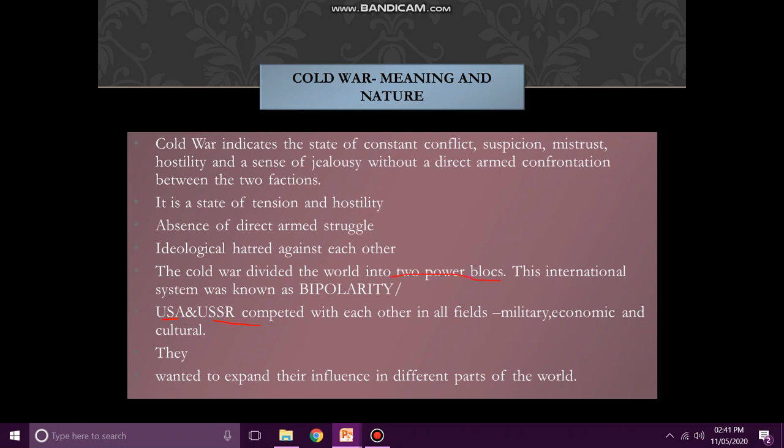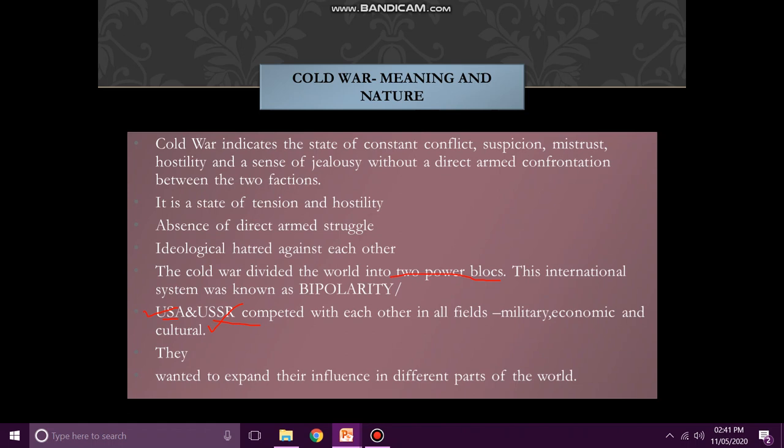Entire Europe was divided into two power blocks, and some of the countries started following the ideology of USA, that is capitalism and democracy, while some of the countries started following the ideology of USSR, that is communism. In this way, the world came to be known as a bipolar world.